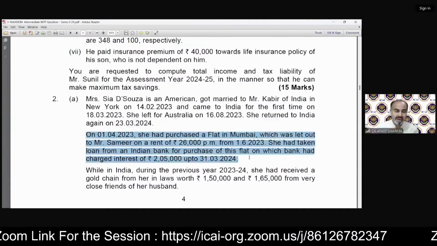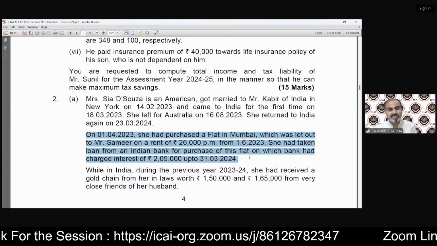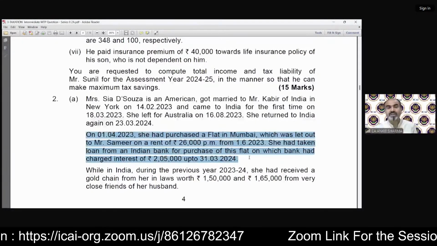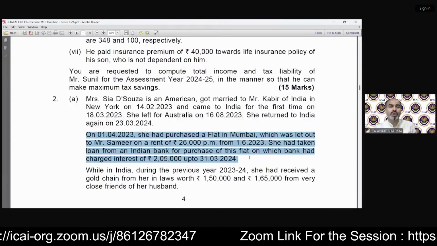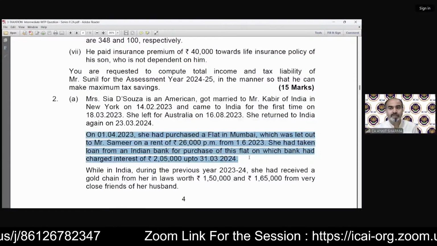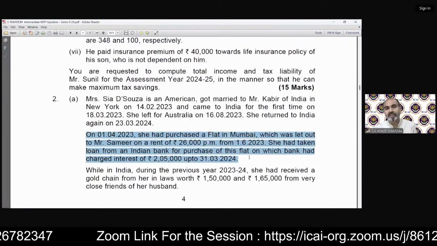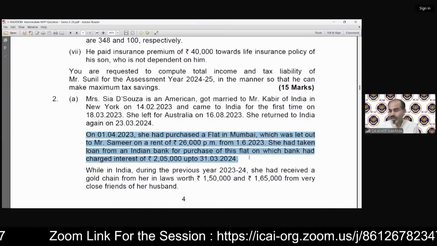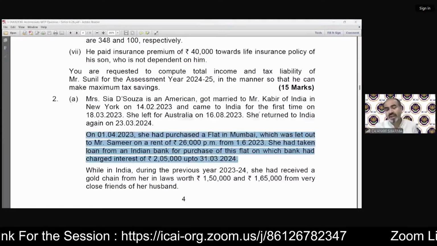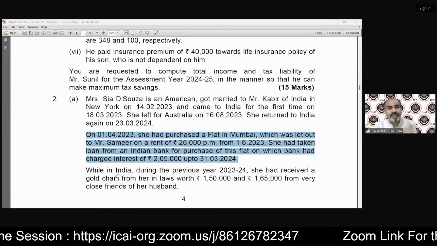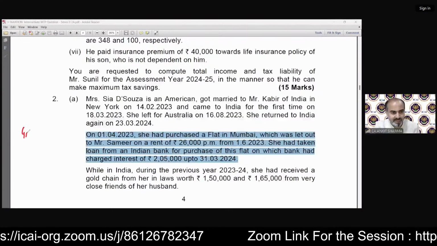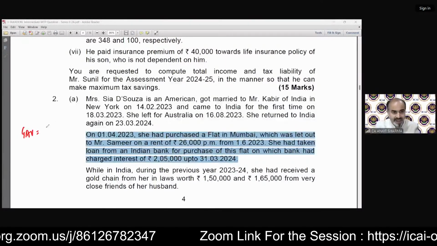It says on 1st April 2023, she had purchased a flat in Mumbai, which was let out to Mr. Sameer on a rent of 26,000 per month from 1st June 2023. She had taken a loan from India Bank for purchase of this flat, on which bank had charged interest of 2,05,000 up to 31st March 24. So we have to solve it. The GAV, if you calculate, because in this question, again, remember FR is not given, but actual rent is given, so you will calculate the ER also in place of FR. But after that, the GAV will come, because there is no unrealized rent, 2,60,000 will be the GAV.